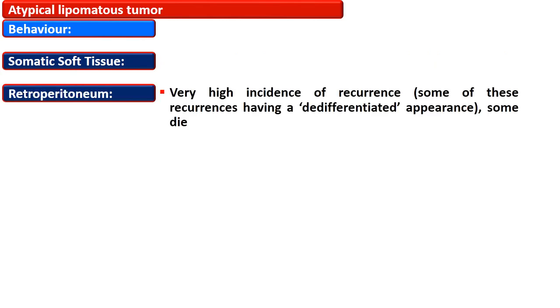If these tumors affect the retroperitoneum, there is a very high incidence of recurrence, and some of these tumor areas develop dedifferentiated appearances, and a considerable number of people die of this disease.